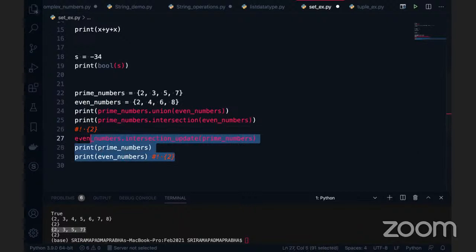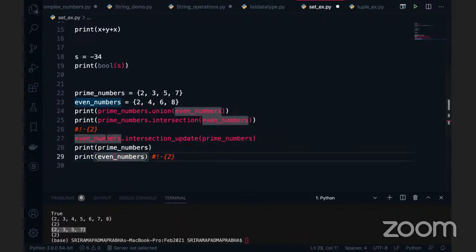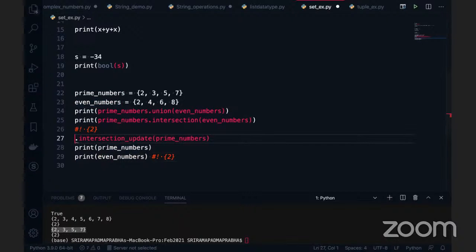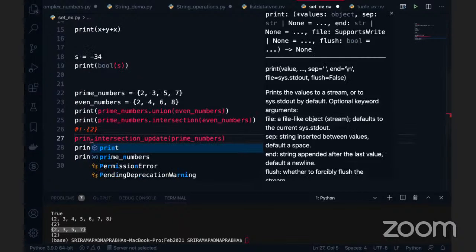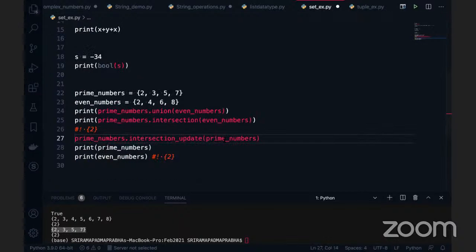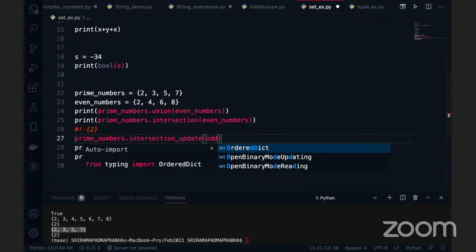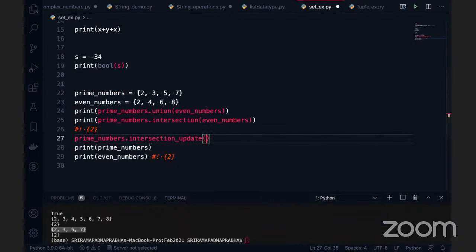But when I do the same thing, instead of even numbers, I will use prime numbers this time. And this time, this prime numbers, I will change it to the odd numbers. Sorry, it is even numbers. You can give the even numbers. What will happen? This common value will not be appended to the even numbers because you are calling prime numbers first, which will update the prime numbers. Did you get it? This time it is for the change now.